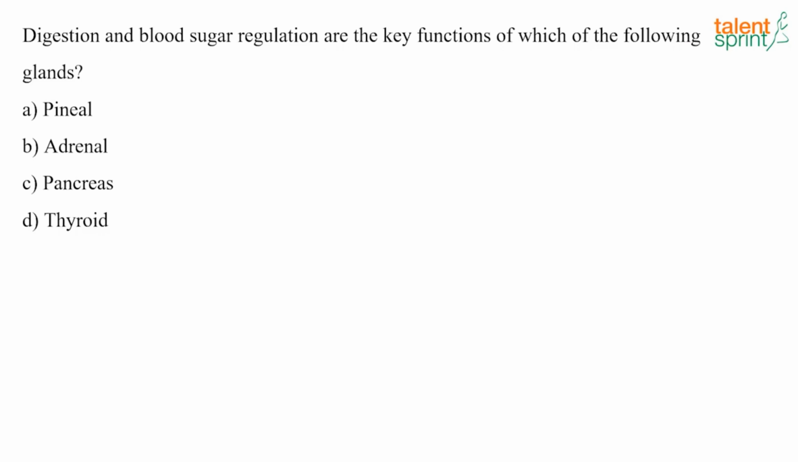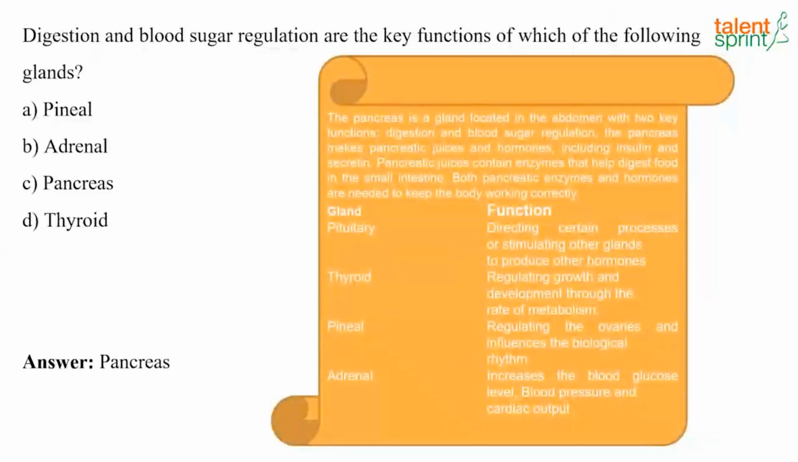Digestion and blood sugar regulation are the key functions of which of the following glands? And the answer here is the pancreas. So what does this pancreas do? It is a gland located in the abdomen with two key functions, that is digestion and blood sugar regulation.